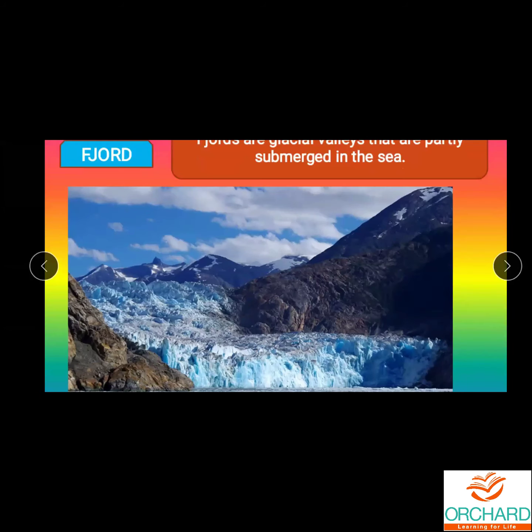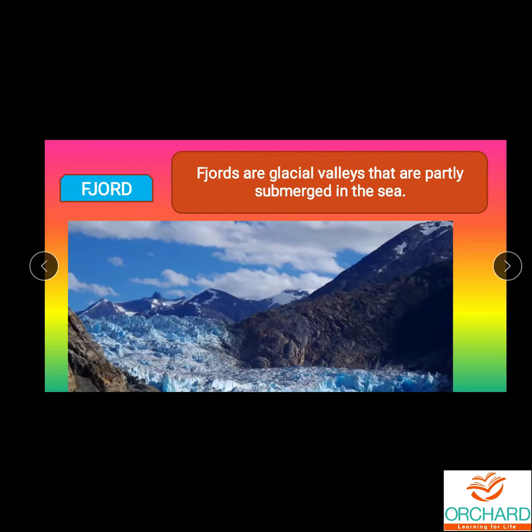Here, the next one is Fjord. The J is silent, you have to call it Fjord. Fjords are glacial valleys that are partly submerged in the sea. These valleys are near the sea, so some part of the valleys is submerged, under the sea.